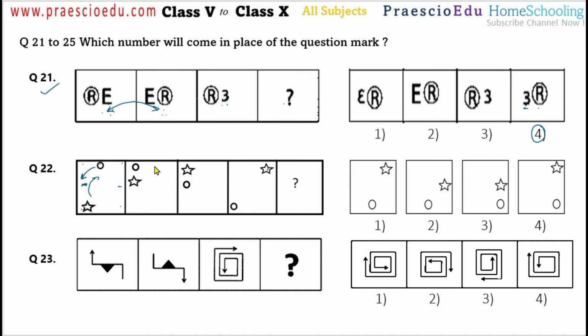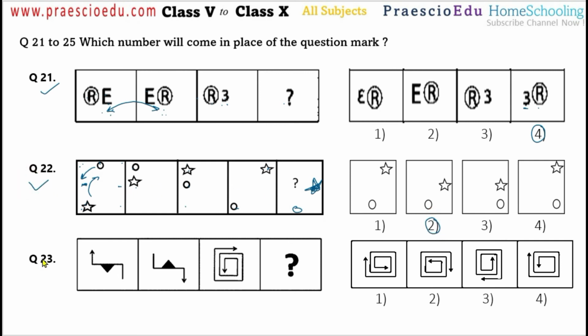The star is here in the next figure, so after this one it should be here. I'm marking the star here, and the circle is moving here to here, after this here to here, and then to the corner. So it will move to the next position, here at the center. So option number 2 is correct for question number 22.